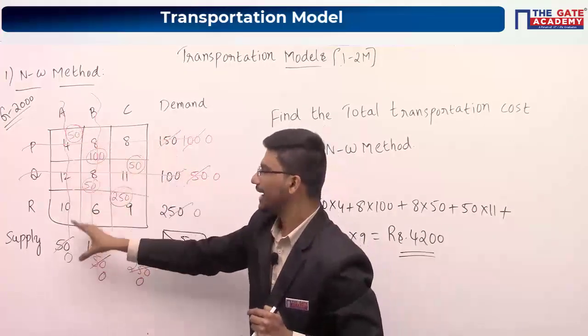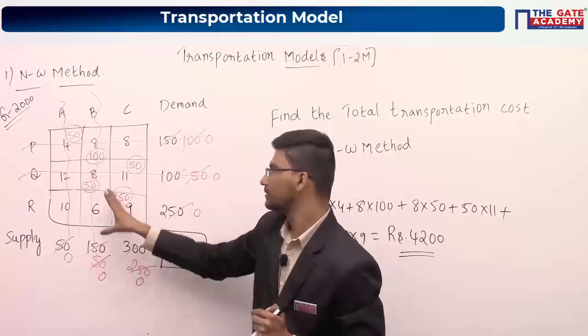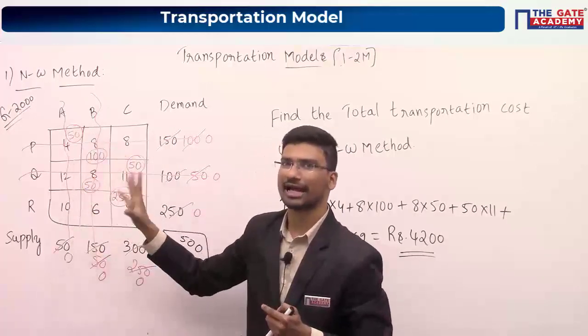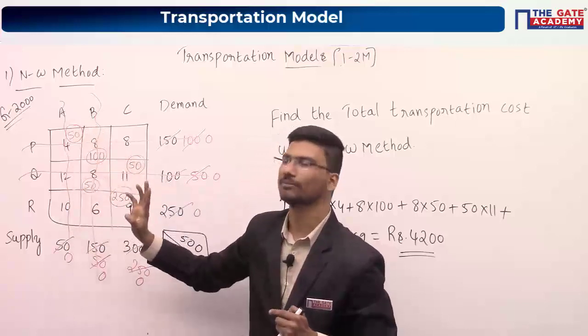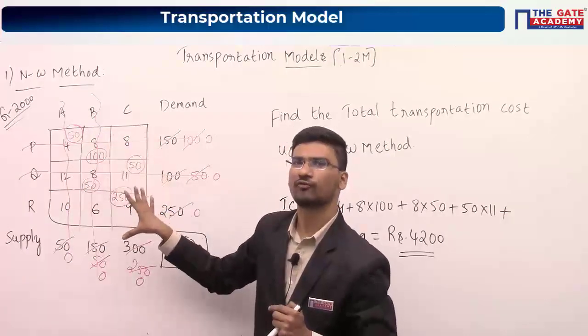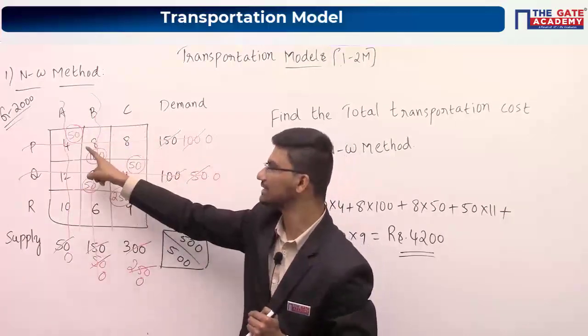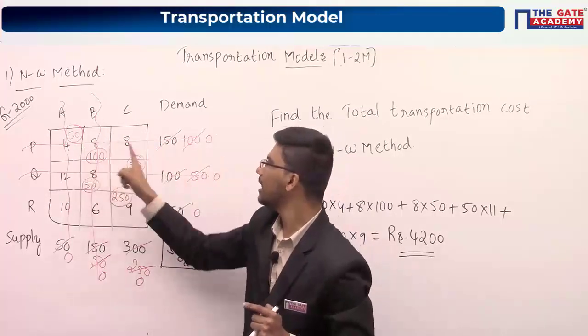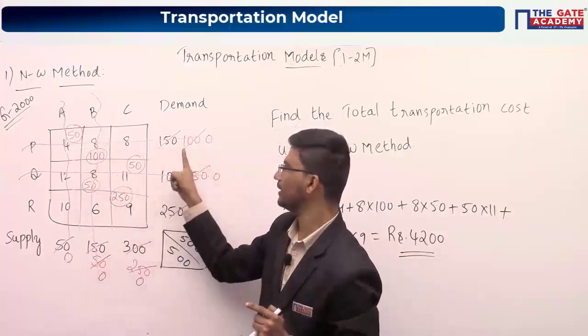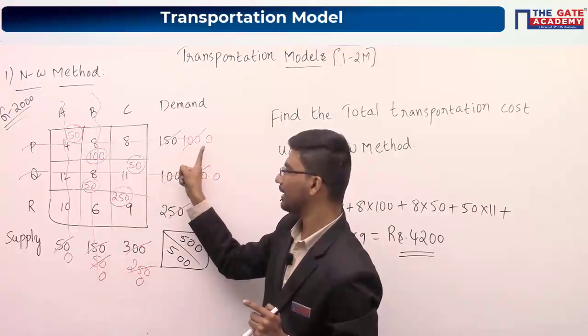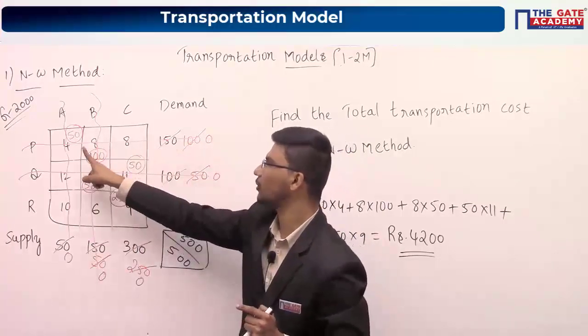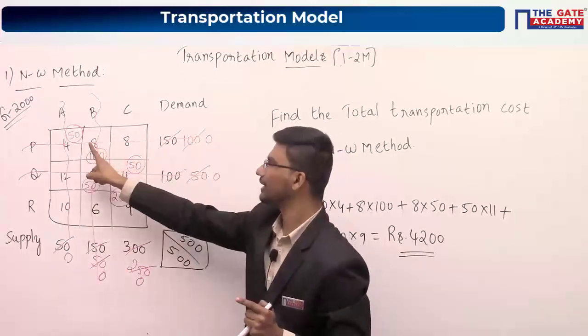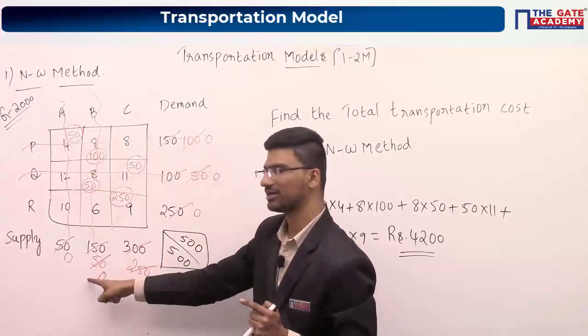Next, again you have to look for the northwest corner cell. This column you have already cancelled, so no need to worry about it. In the remaining cells, go for the northwest corner cell, which is this one. Allocate the minimum of these two values. Between 100 and 150, the minimum is 100, so allocate 100 here. Now this will become 0, and this will become 50.